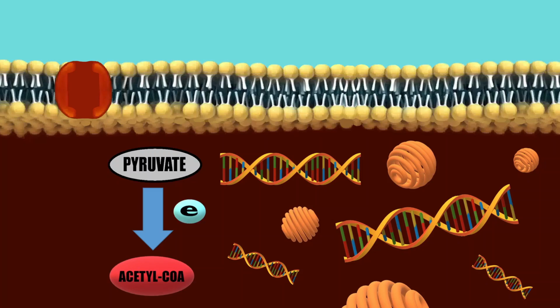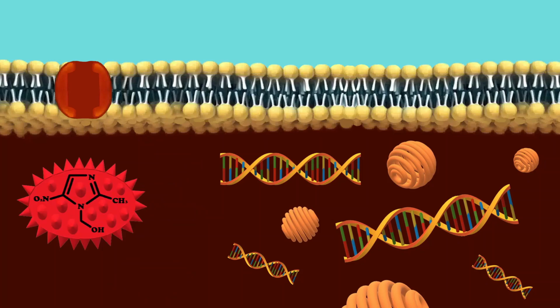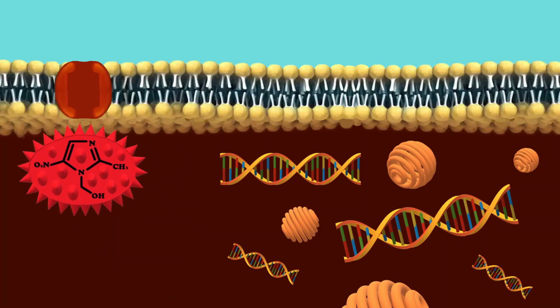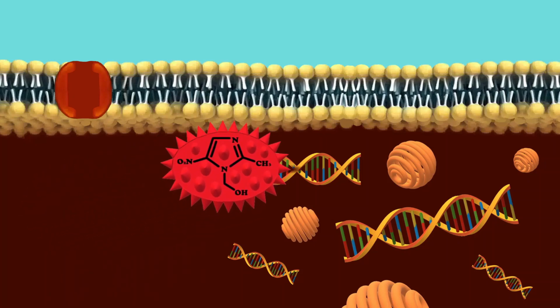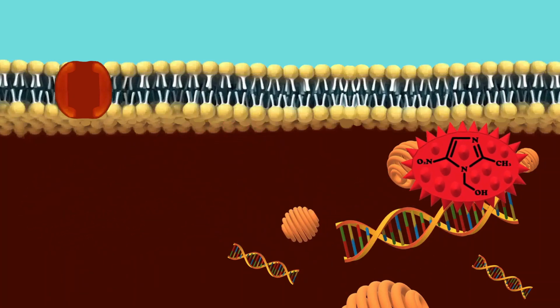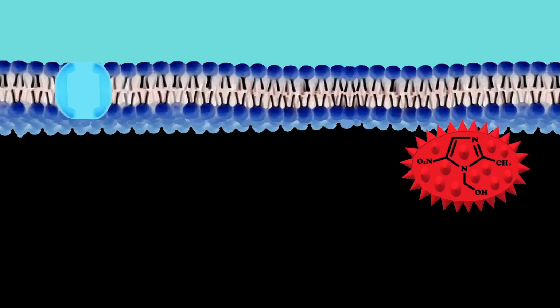This happens through the aid of an electron. Now, once metronidazole enters the cell membrane of the parasite, it steals the electron to convert itself into a free radical. Once the conversion is done, it could no longer go outside the cell. As a free radical, it damages the DNA and other components intracellularly, leading to cell death. These dead parasites are then excreted through feces.